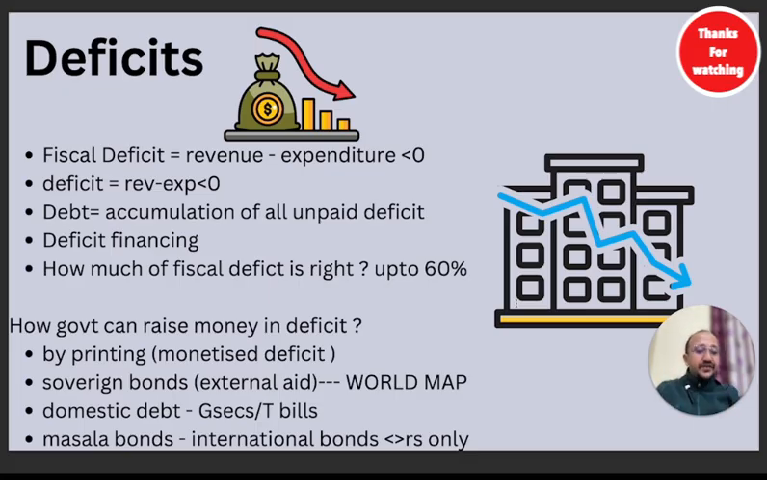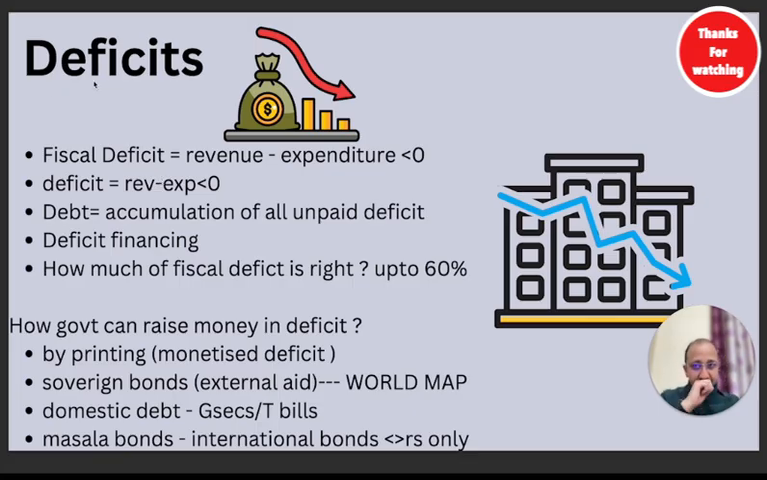The same could happen with the country as well, with the government as well. The government could have a revenue of 1 crore rupees, just for an example, and they are spending 20 lakh rupees extra, 50 lakh rupees extra, 2 crore or 3 crore, which is much, much more than the revenue they are collecting.